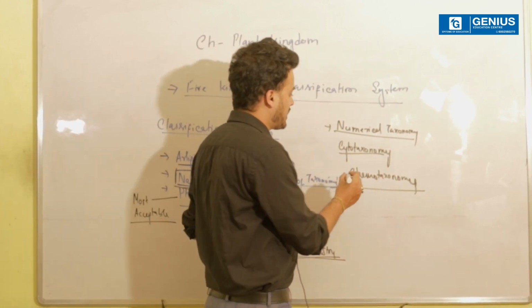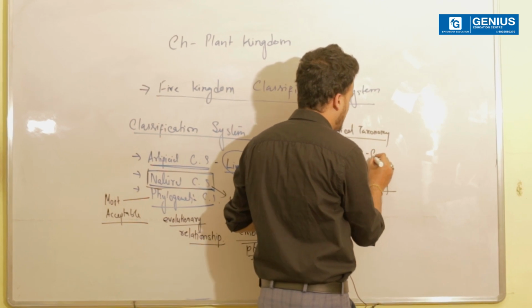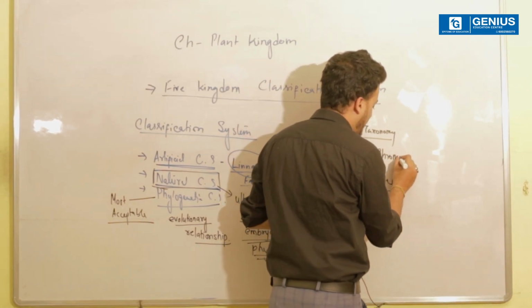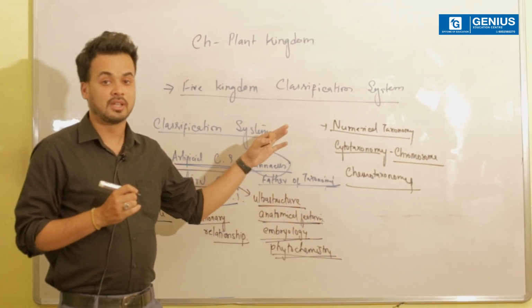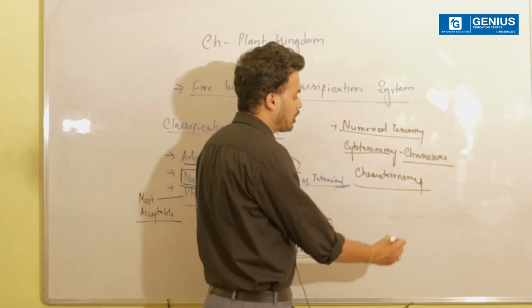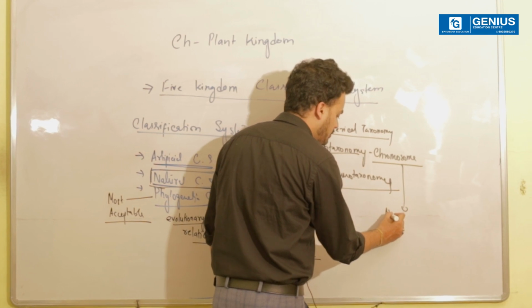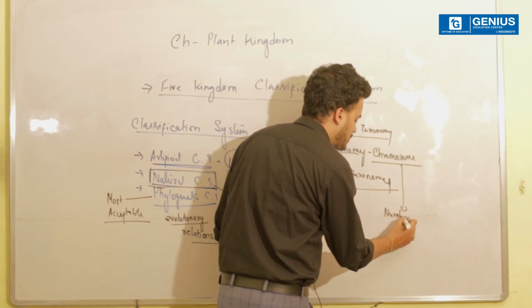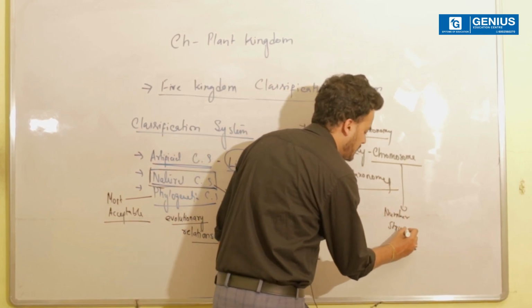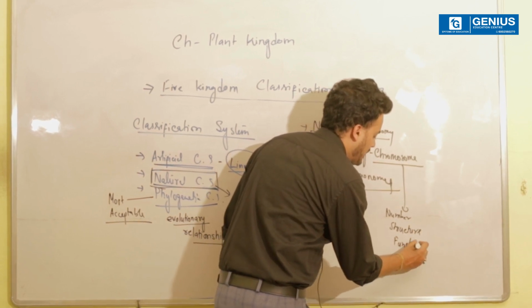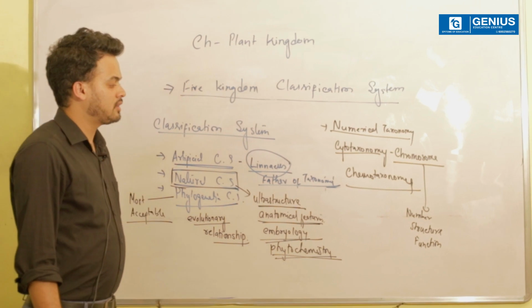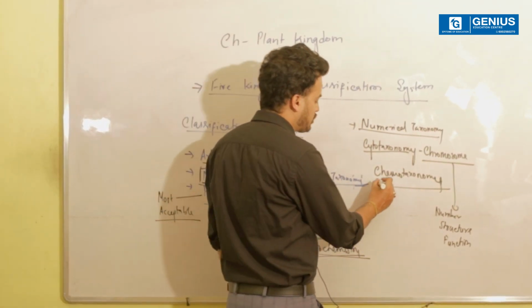Next we talk about cytotaxonomy, where we basically talk about the chromosome. Now what exactly do we talk about the chromosome? We are going to talk about the number of chromosomes, the structure of chromosomes, as well as the function of chromosomes. Now last but not the least, we should know what exactly is chemotaxonomy.